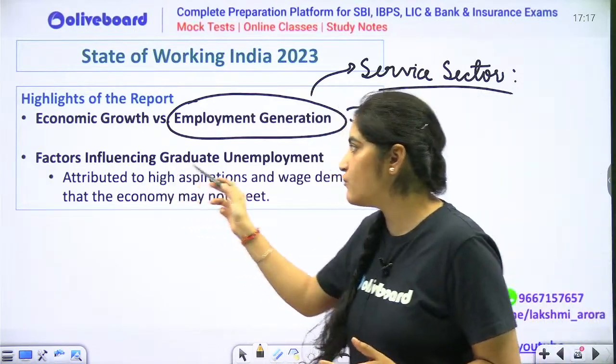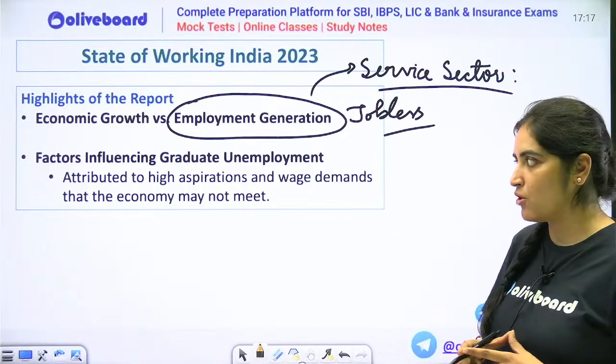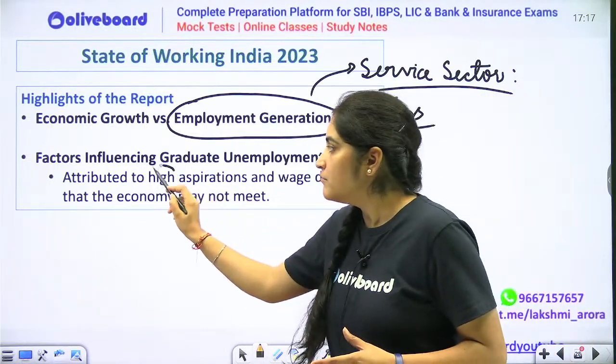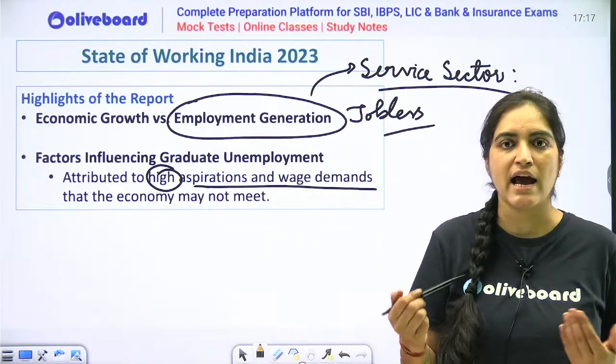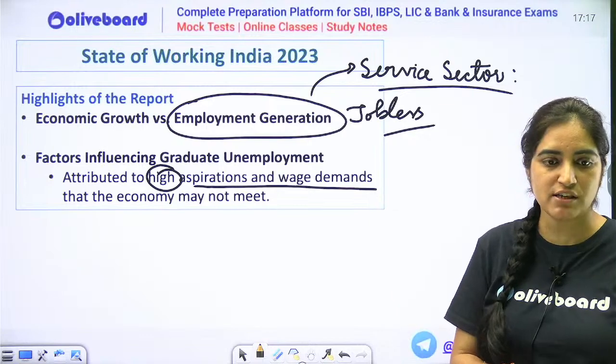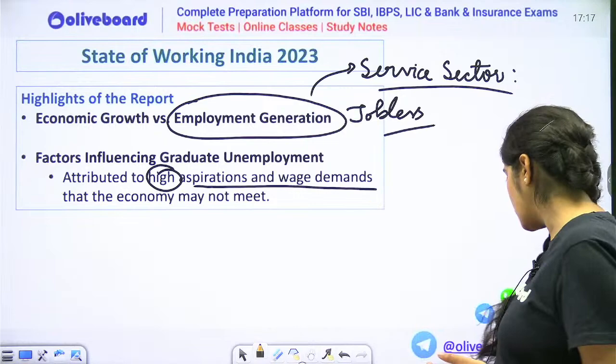Next thing, factors influencing graduate unemployment. What are the factors that influence graduate unemployment? Because they have higher aspirations and wage demands. The more highly skilled a person is, the more wages they demand, and if they don't get them, they are left unemployed. This is what this report highlights.